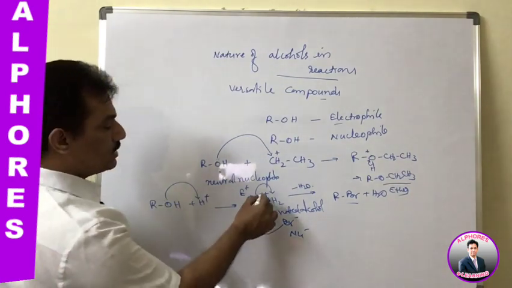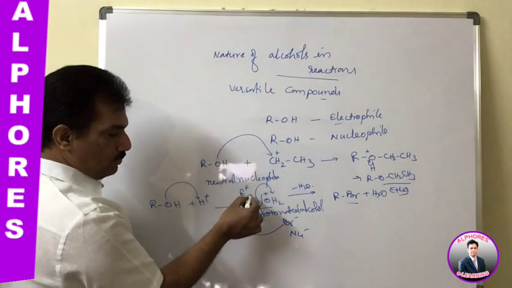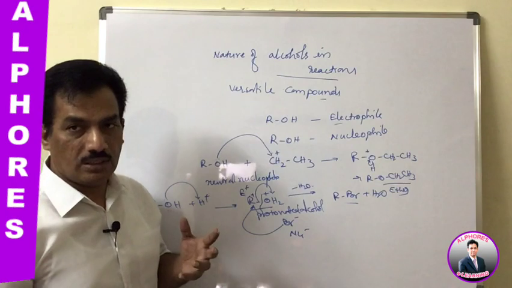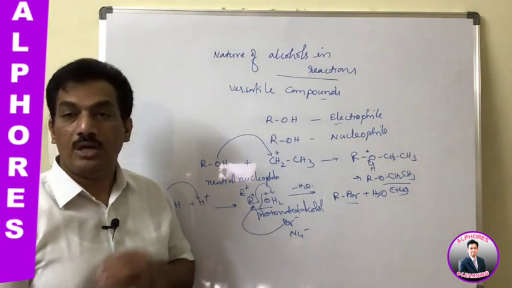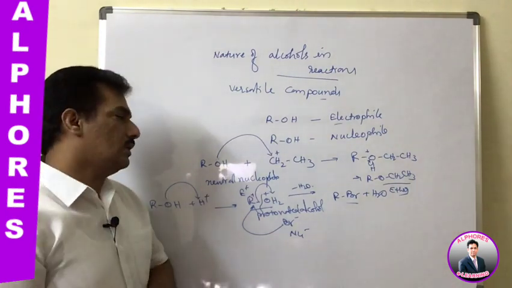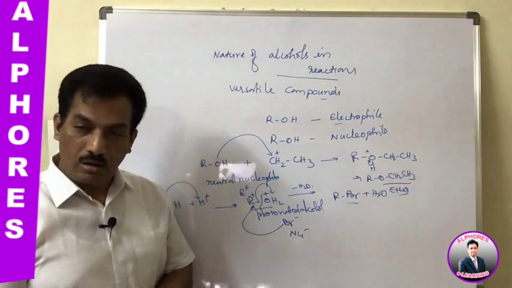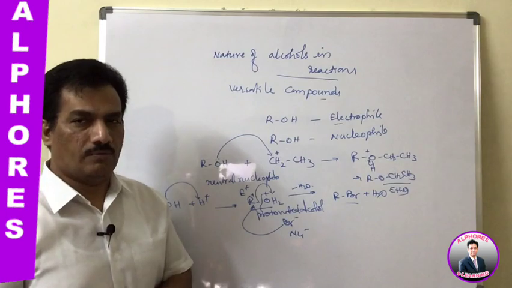So after releasing this OH, it is now behaving with positive charge to accept this nucleophile, and that's why we can say that protonated alcohols are behaving like electrophiles, and the alcohols, because of having the lone pair of electrons on oxygen, are behaving like neutral nucleophiles.